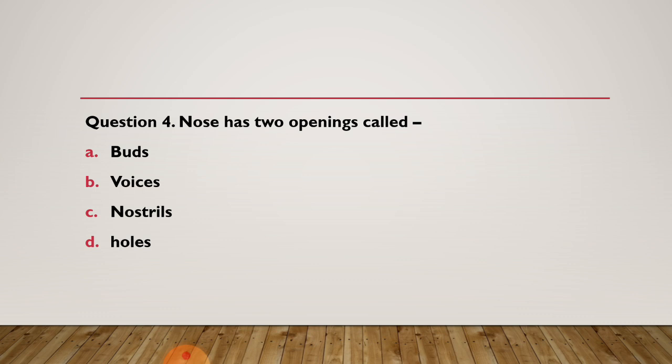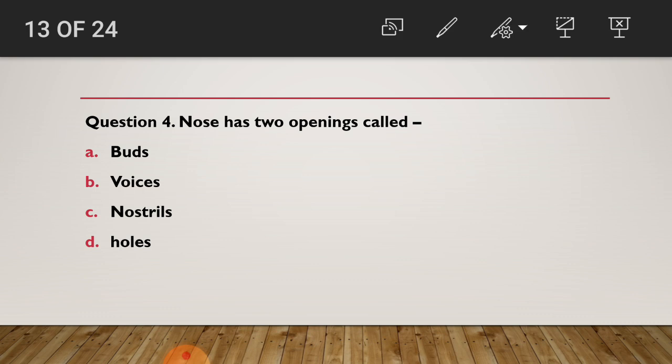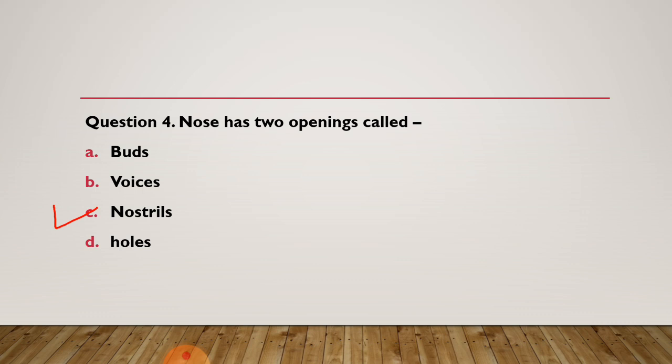Did you choose your answer? So the right answer of this question 4 is nostrils. Is this your answer? This answer is right.